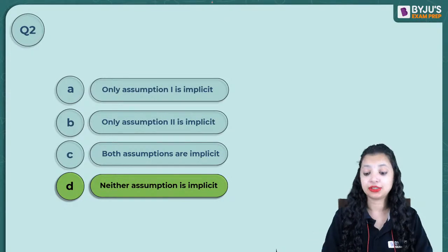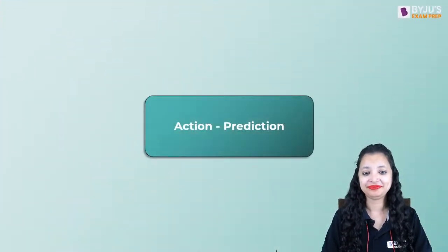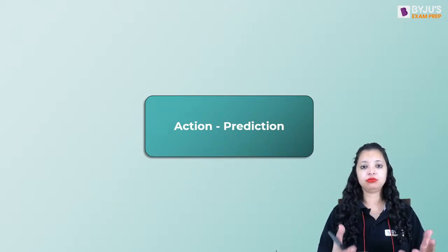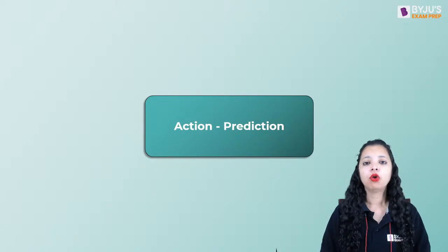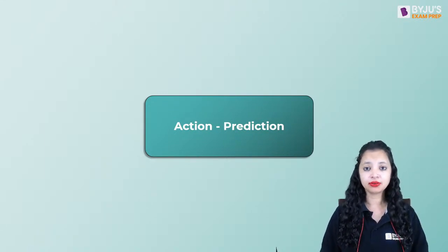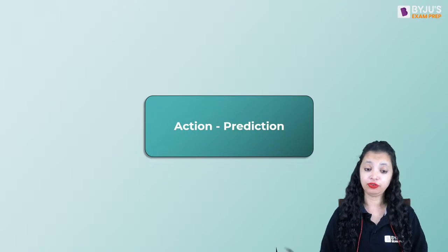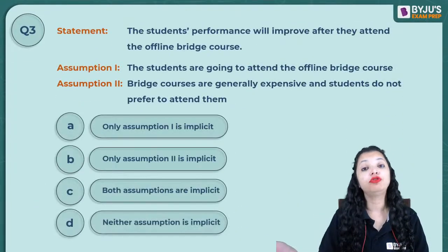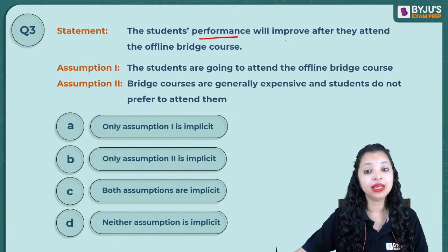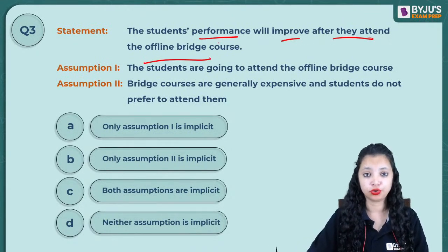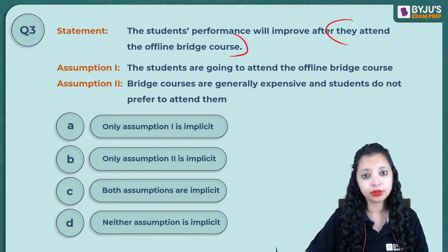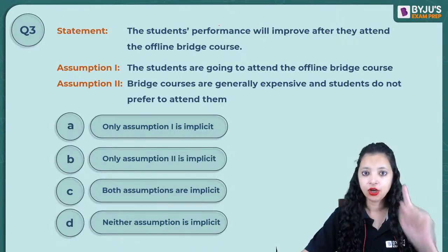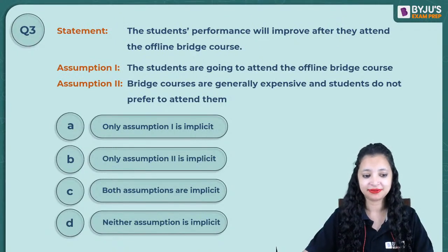Let's have a look at the next question, everybody. Now, the third category. So, the second category we learned was facts. And remember, when facts are given, we will not back them up with opinions. And we'll have to look at the certainty of it. Now let's talk about action and prediction. So if you take an action, what's going to follow? A student's performance will improve after they attend an offline bridge course. So if you take the action, offline bridge course, the impact will be the student's performance going up. That's my statement. How many assumptions will follow here? Mark your answers.